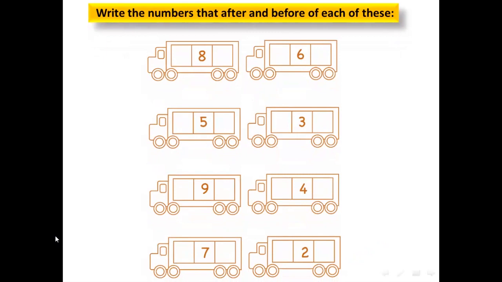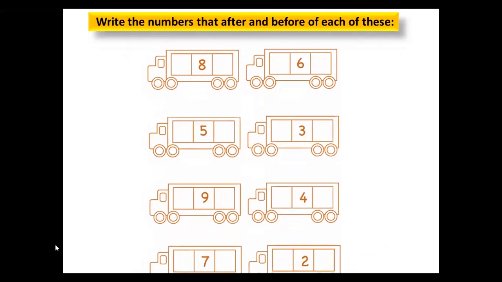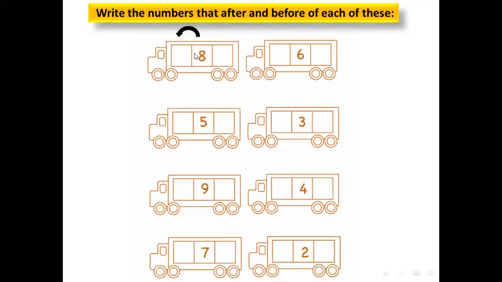Murad, can you hear me, honey? Murad, can you hear me? Your mother added. Murad? Yes. Okay, the first one here is number 8. What comes before 8, Murad? 7. 7, yes, before 8 is 7. And after 8, what? 9. Yes, excellent. After 8 is 9. Good job, 9. Murad.